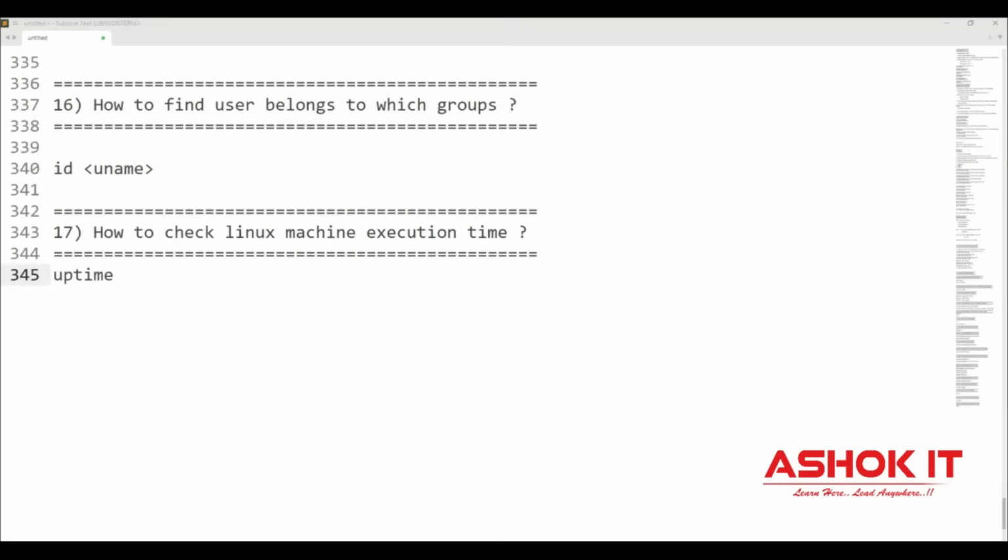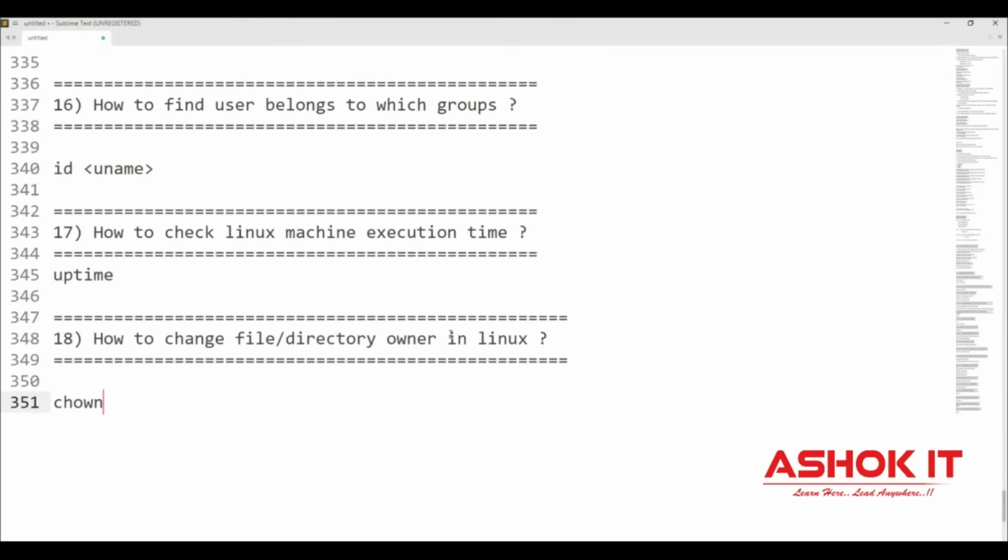The next question, how to change the owner of a file in the Linux machine? To change the owner or the owner group of the file, we are going to use a command called chown, change owner. chmod to change file permission, chown to change the owner of the file.